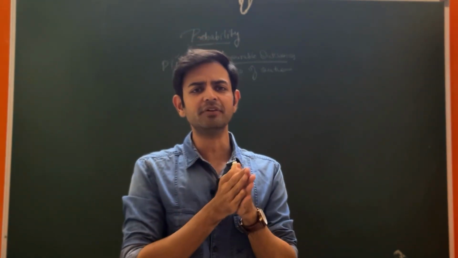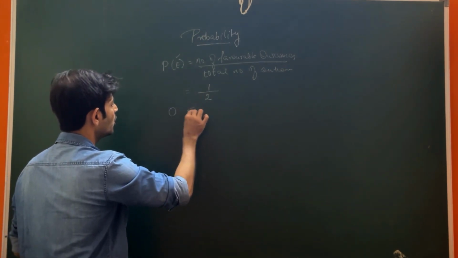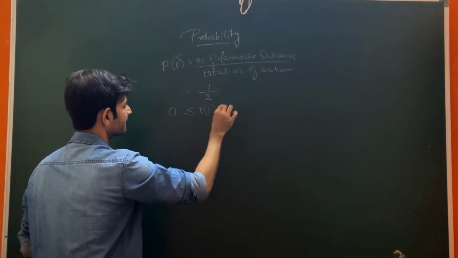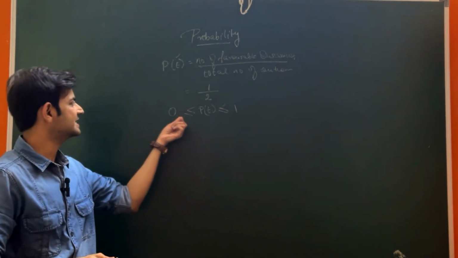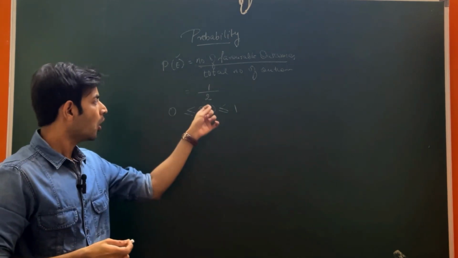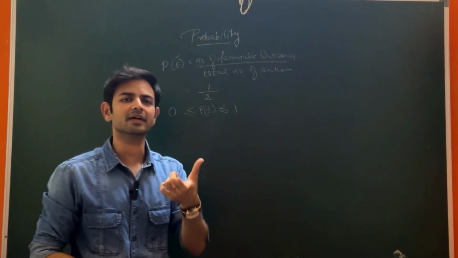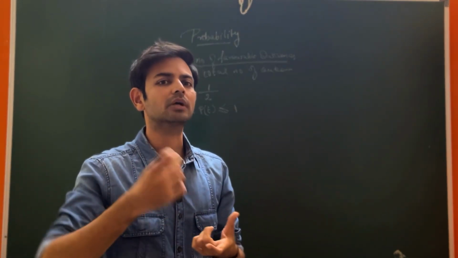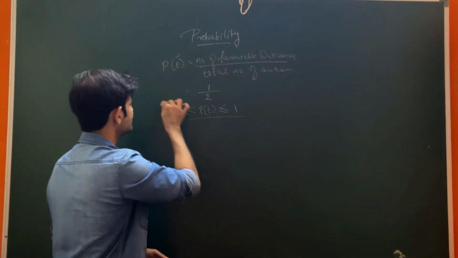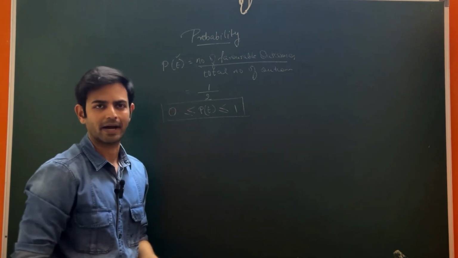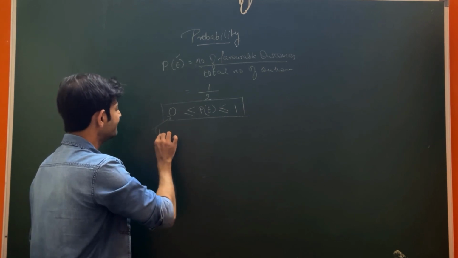Now the probability of an event can be somewhere between 0 to 1, which means the probability of an event cannot be less than 0, that is it cannot be negative, or more than 1, because your total outcomes will always be more than or equal to the favorable outcomes. You can't have more favorable outcomes than the total outcomes. So the probability will always be in the range of 0 to 1. When the probability is 0, we call it an impossible event.